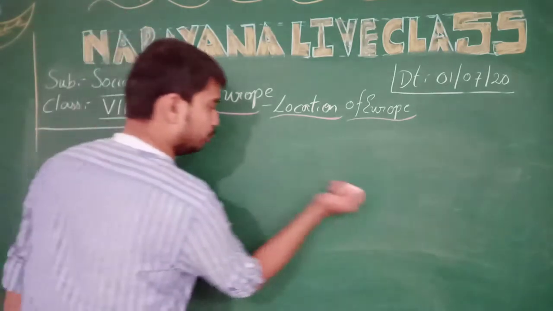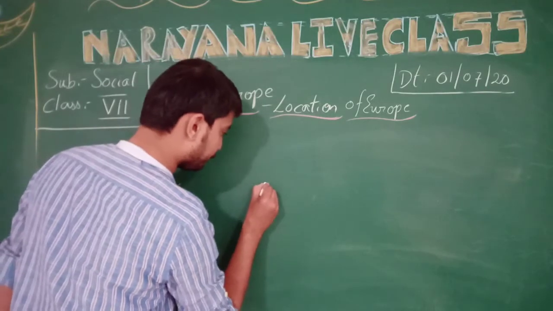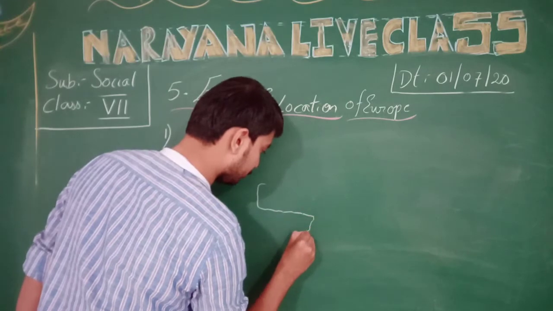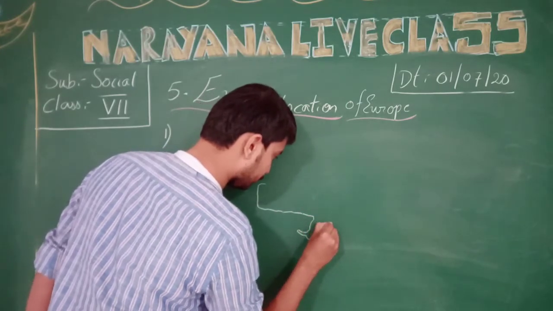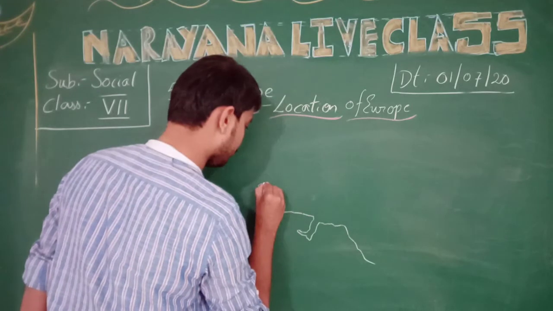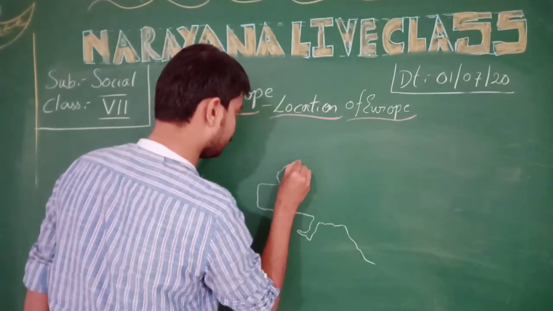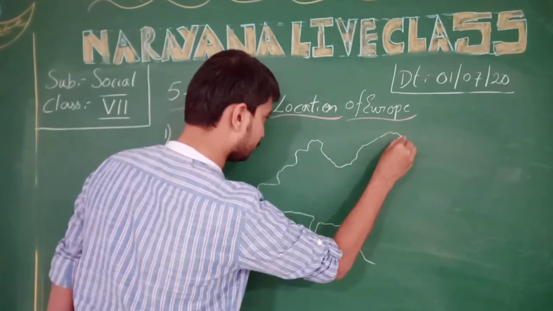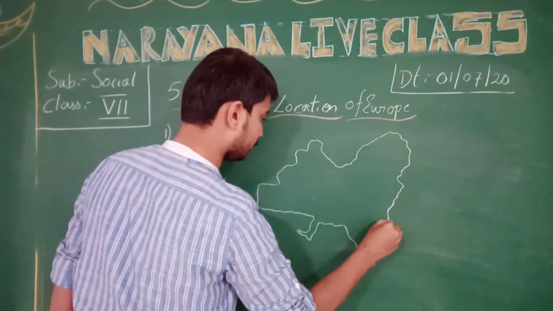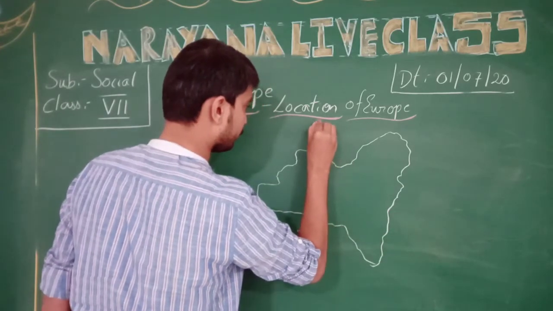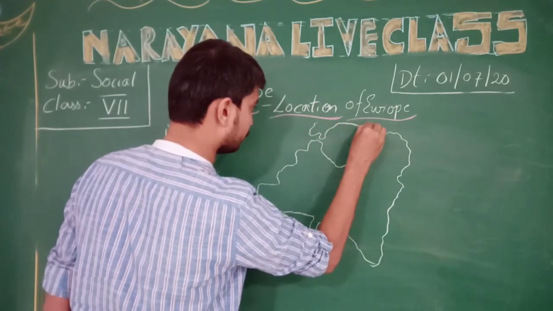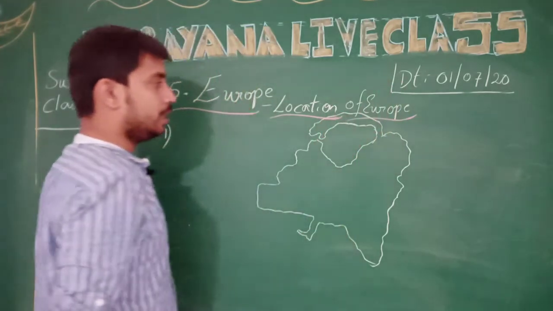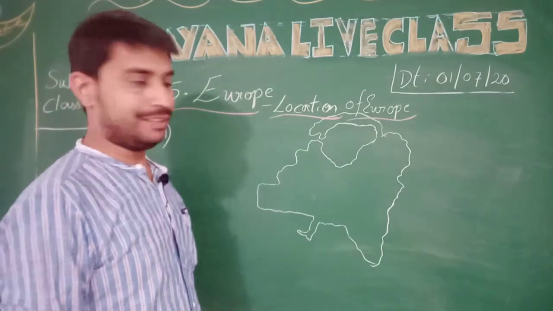If you go through it in a pictorial pattern, it is a rough diagram of the location of Europe.